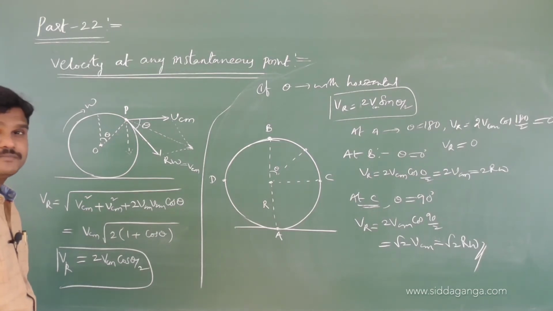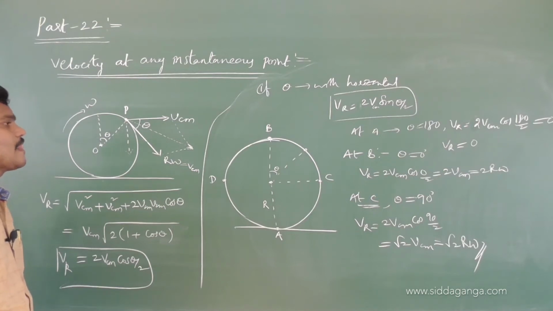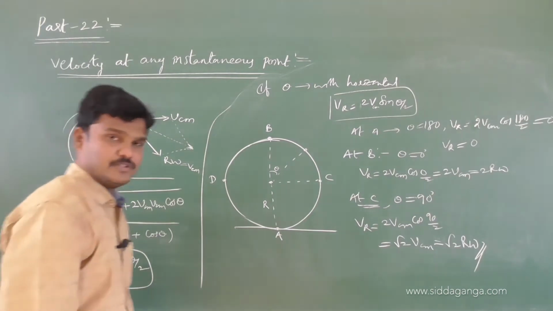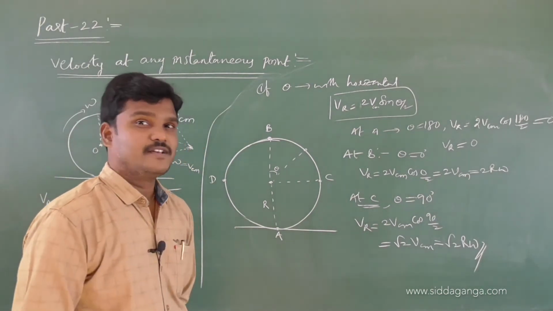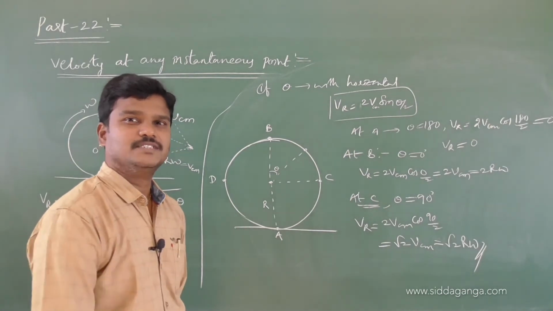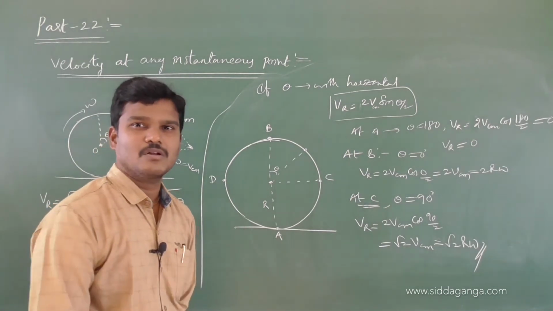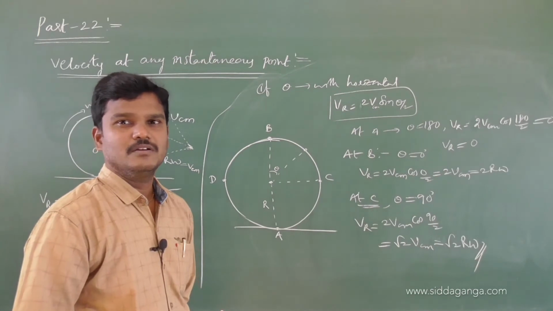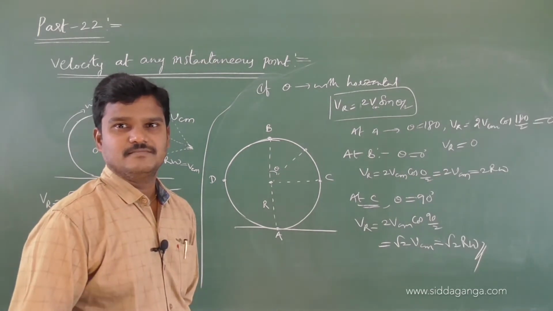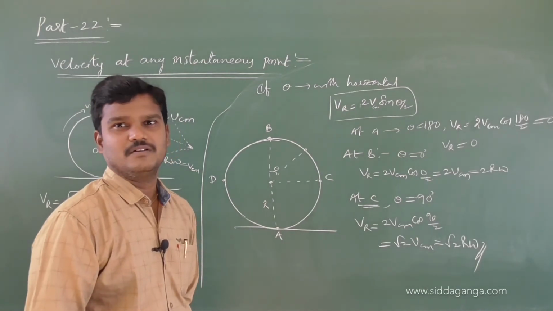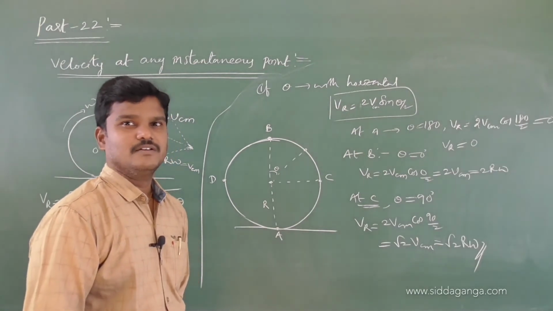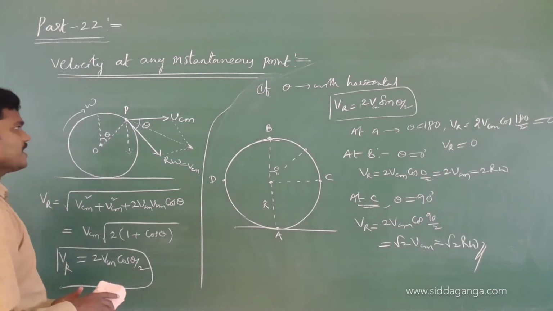Yeah, completed. Let us try one more problem I will give you here. And one more thing you observe: yesterday, in the last class, I used a word, instantaneous axis of rotation. How is that axis possible? You just draw a normal to the resultant velocity. Wherever you get a resultant velocity, just draw a normal. If you draw the normal, then you will get the instantaneous axis of rotation.